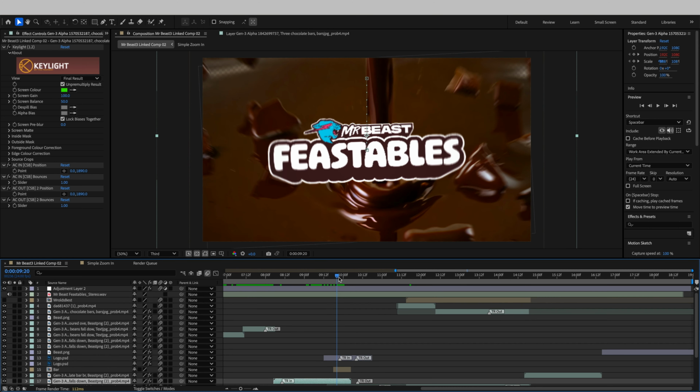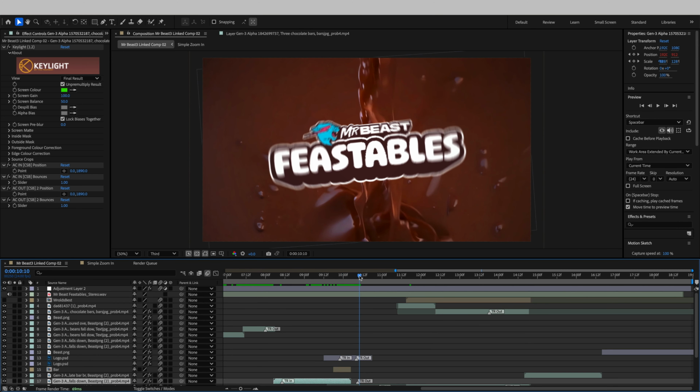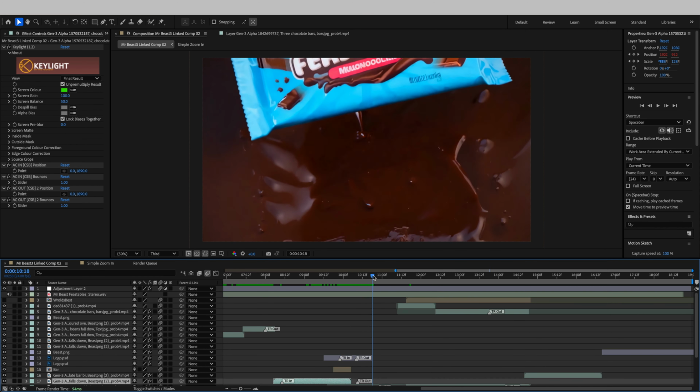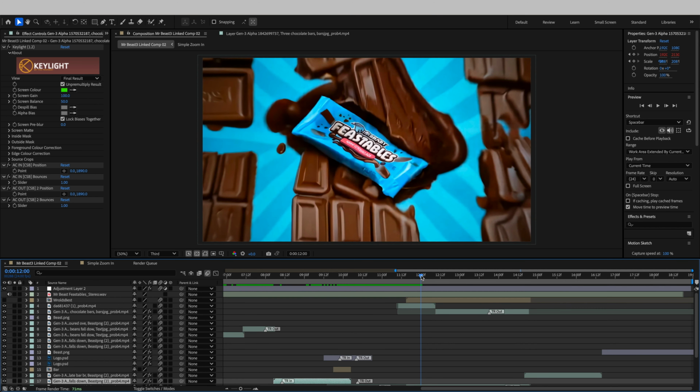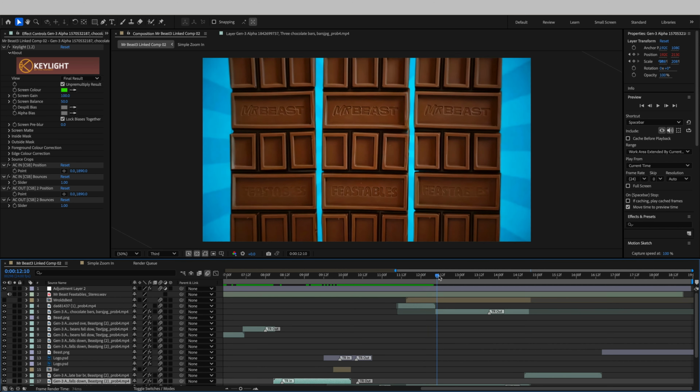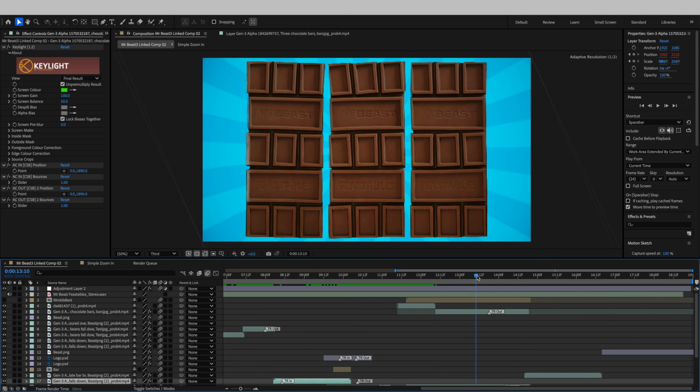And then I think you can see at the side here that this gets zoomed in to reveal the logo again. And again, that's where the sound bite comes in. The logo removes, and then another transition comes in. And I think this here is really cool. It goes really quick. This is where we get our jiggling chocolate bars.